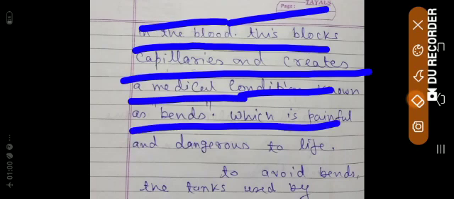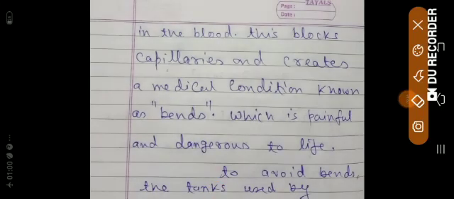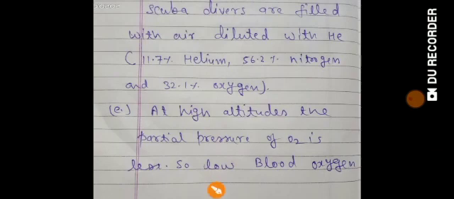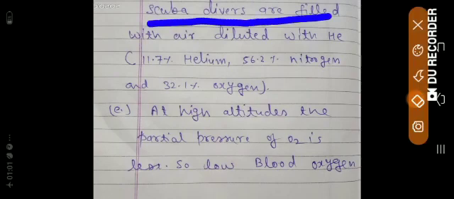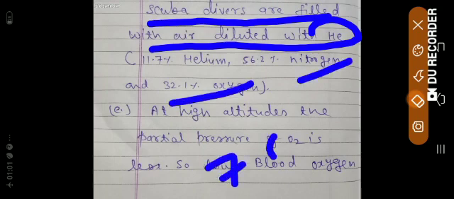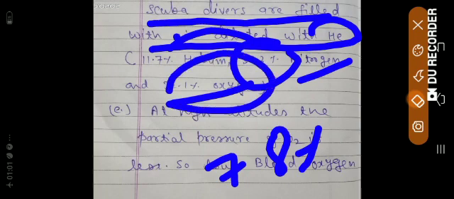I told you earlier. How will I avoid this? I am telling you. To avoid bends, the tanks used by scuba divers are filled with air diluted with what? Helium. Look at the concentration of nitrogen in air. It was 78%, but what is here? 56%, and we diluted it with 11% helium. And there is a higher percentage of oxygen for your better respiration.